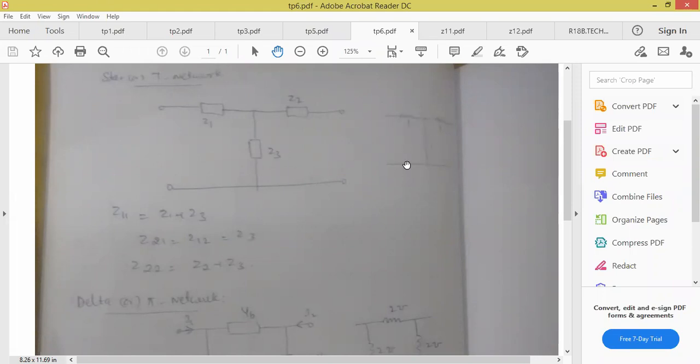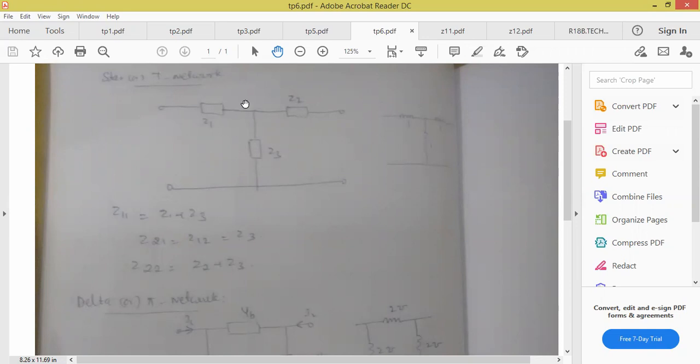You do with the regular method and check whether you are getting the same answers or not. Okay. This subject you will become perfect based on the practice only. That's why I'm asking you to do the same circuit, obtain the Z parameters with our original technique and check the answers. Z11 is 2, Z22 is 2, Z12, Z21 equal to 1. Okay, this is only for the shortcut method.